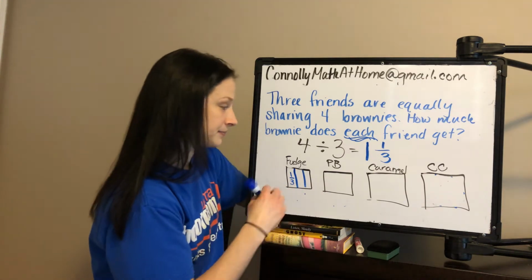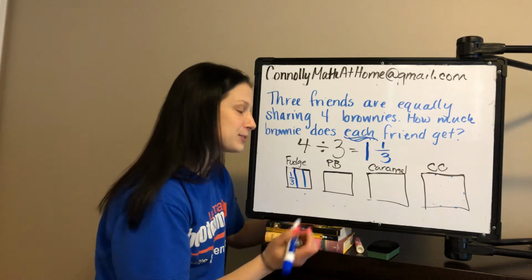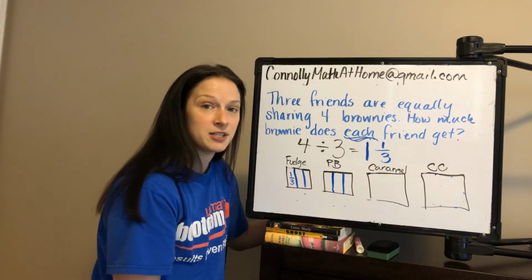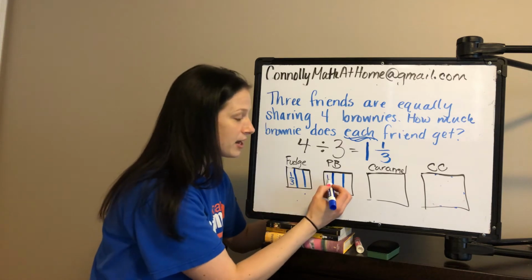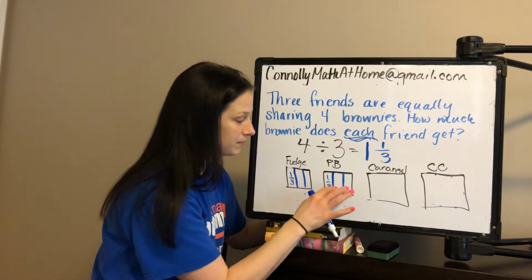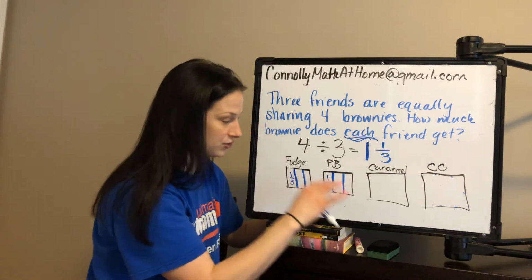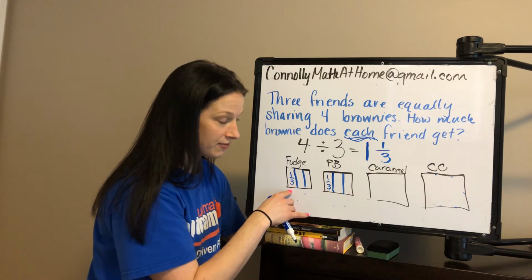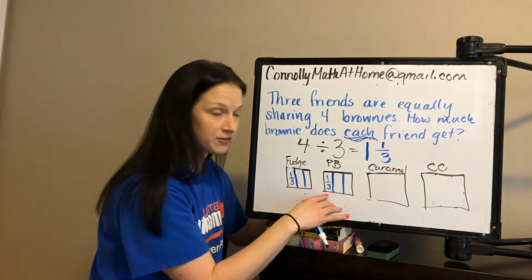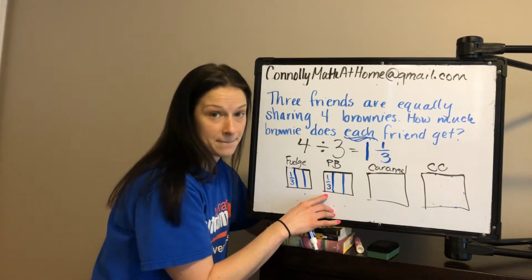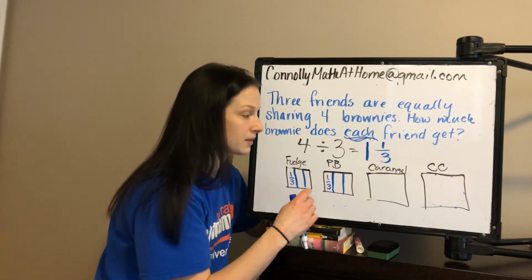Then, in no particular order, because I think these would all taste great, peanut butter brownie, we split it up into thirds and everybody gets to try one. I'm getting a third. All my teacher friends, or 2 of my teacher friends, are getting thirds. So far, I have had 1/3 of the fudge brownie and 1/3 of the peanut butter brownie. So far, I've had 2/3 of a whole brownie.